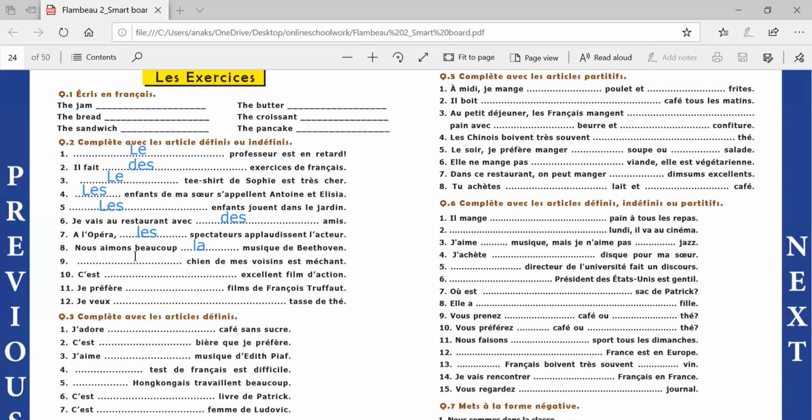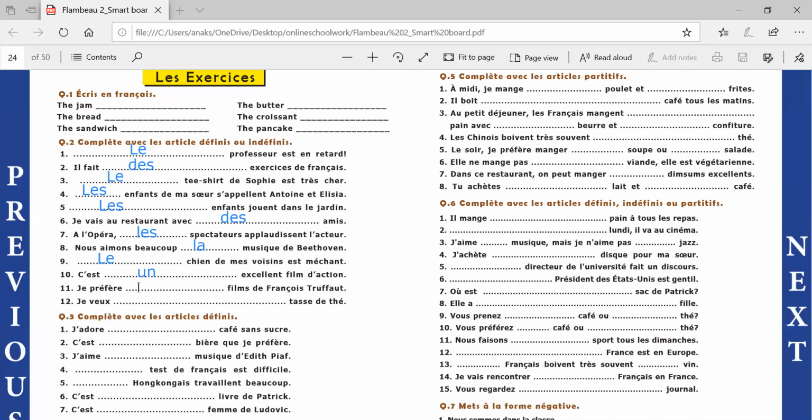Dash chien de mes voisins est méchant. Dash dog of my neighbors is very naughty. So dog is masculine. Le chien. C'est dash excellent film d'action. It is an excellent film of action. So, c'est un.